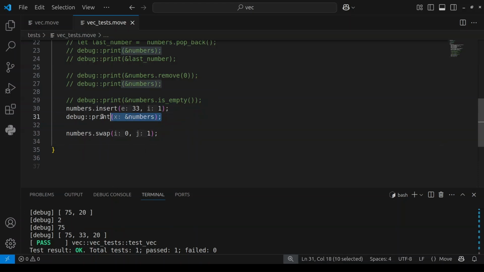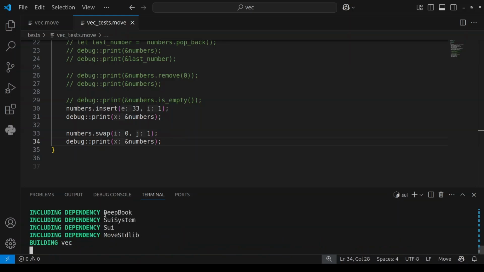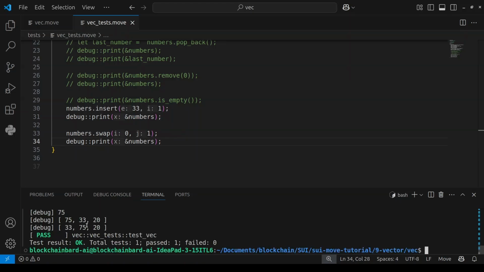Let me just print that out. If I do debug print again, then I run my test, Sui Move test. Let's wait for it. So if you look at it now, we swapped the index of the two elements. Now the first element, like I said, is going to be 33, then the next is going to be 75.